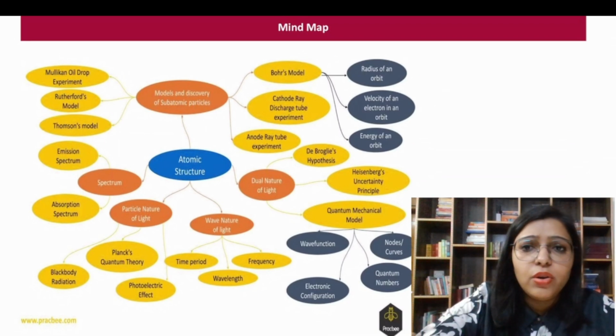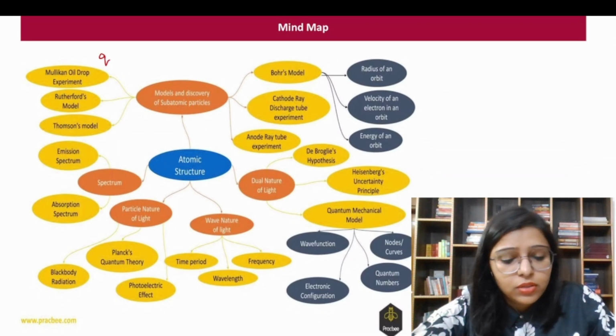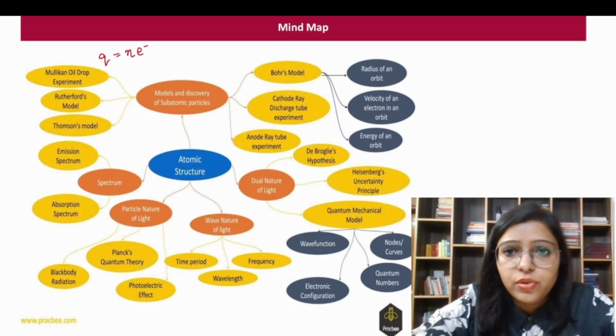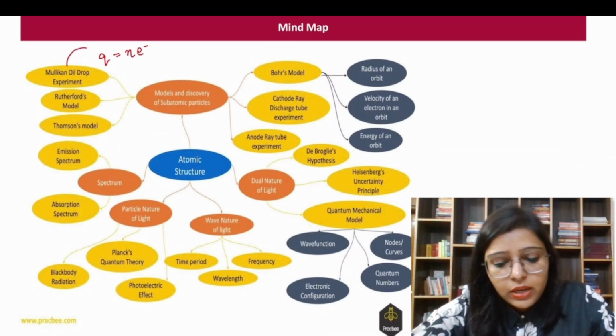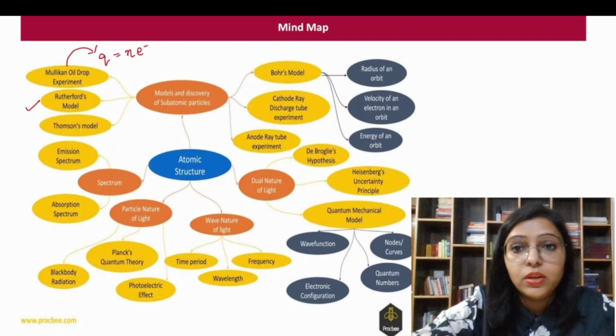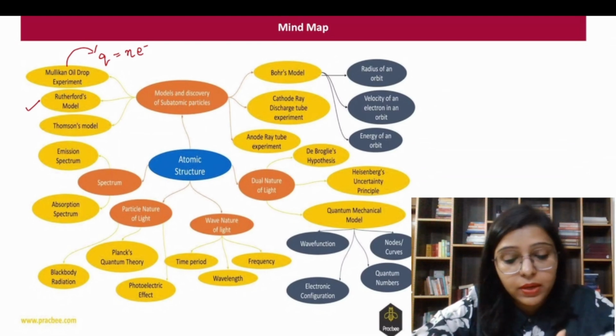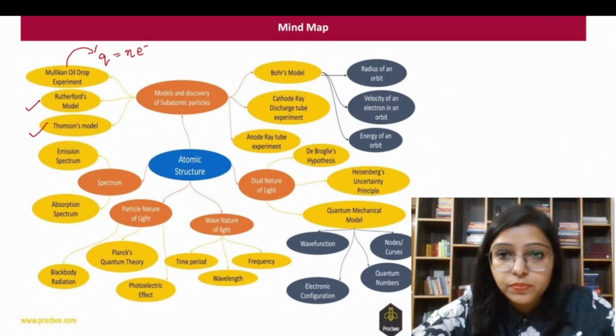We have the Millikan oil drop experiment, which says that the charge on the oil drop is an integral multiple of the charge of an electron. So a question can come from this formula. Then we have Rutherford's model, so a question can come from the limitations of Rutherford's model. What is the Rutherford model? The alpha particle scattering experiment. We have Thomson's model.